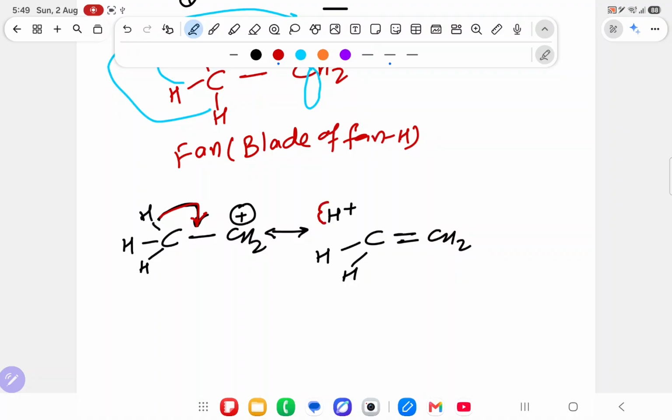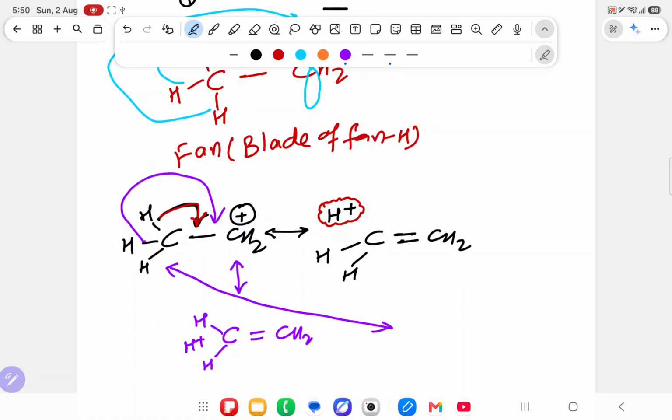So see over here hydrogen is still present without a bond. There is no bond between carbon and hydrogen, but H plus is there, so it is also known as no bond resonance. Similarly, in the second case, this hydrogen will come here. What will happen? Carbon over here, this hydrogen is already attached, H plus is attached, double bond CH2. In the third situation, the last hydrogen will come here, and due to the coming of the last hydrogen, first is attached, second is attached, plus double bond CH2.